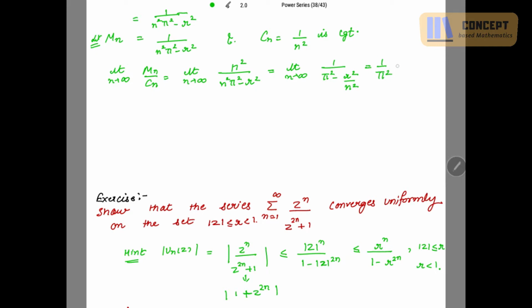This limit is not equal to 0 or infinity. Hence, M_n has the same behavior as C_n. Both the series have the same behavior.